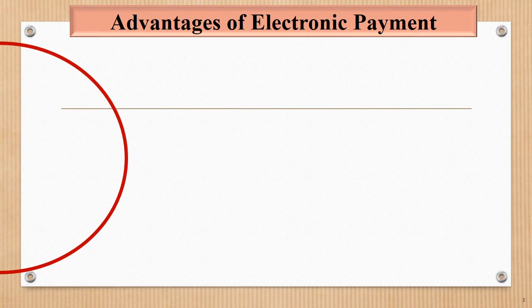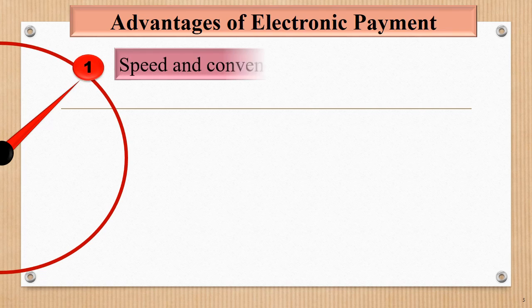Next is advantages of electronic payment. Electronic payment is very convenient for the consumer. So the first advantage is speed and convenience. In most cases, you only need to enter your account information such as your credit card number and shipping address.